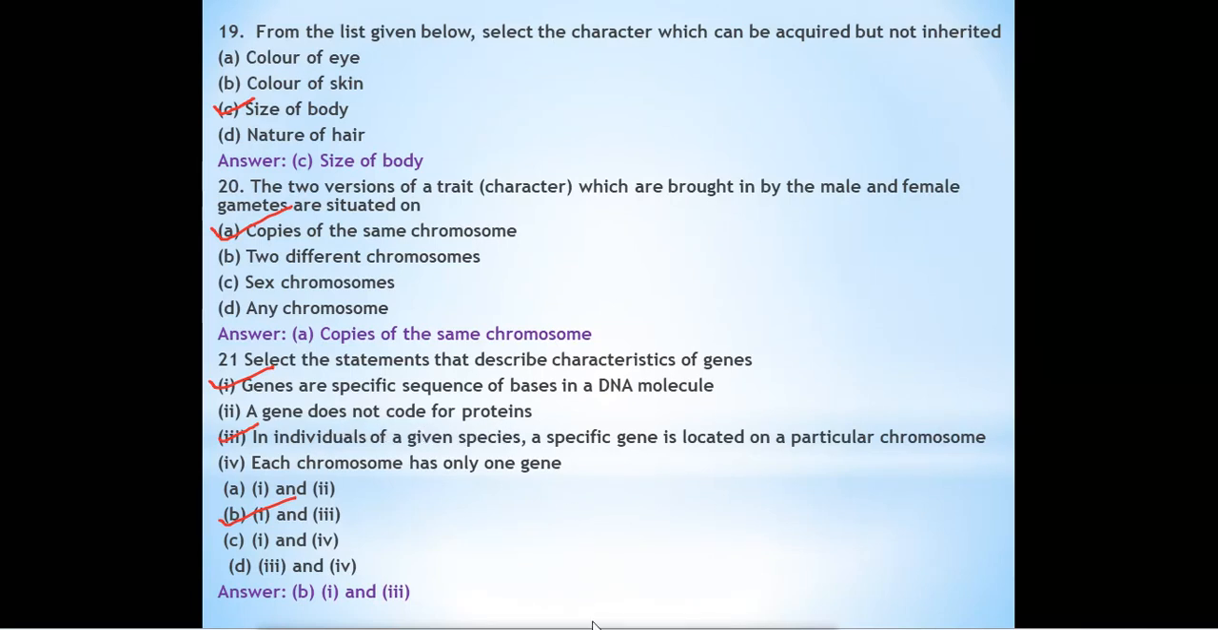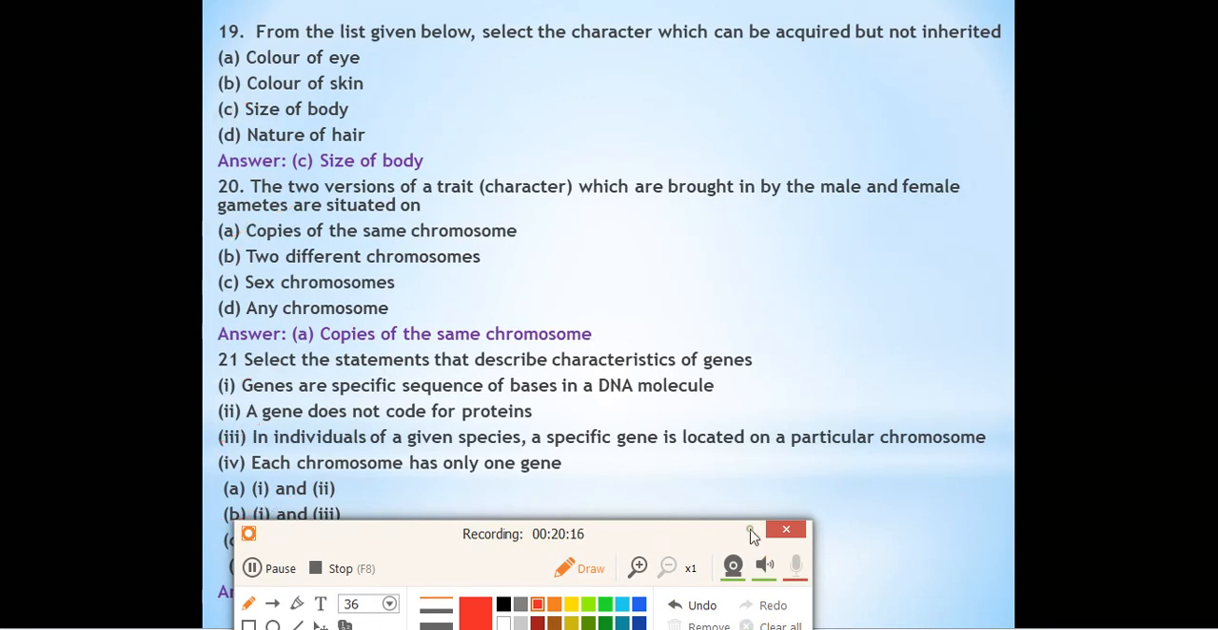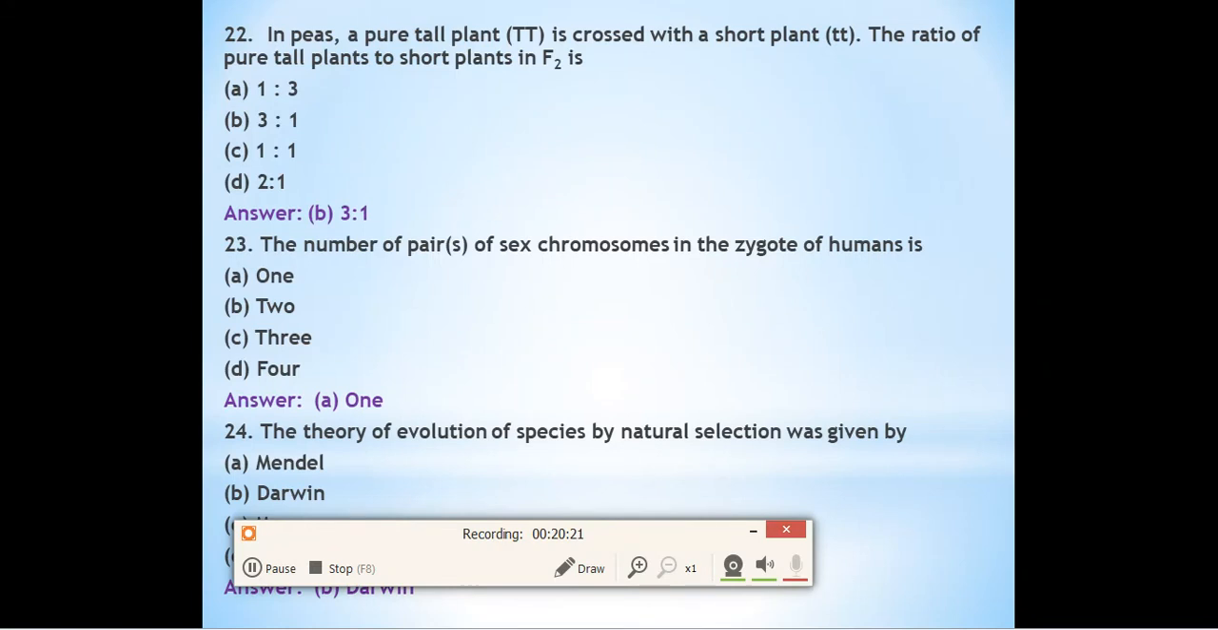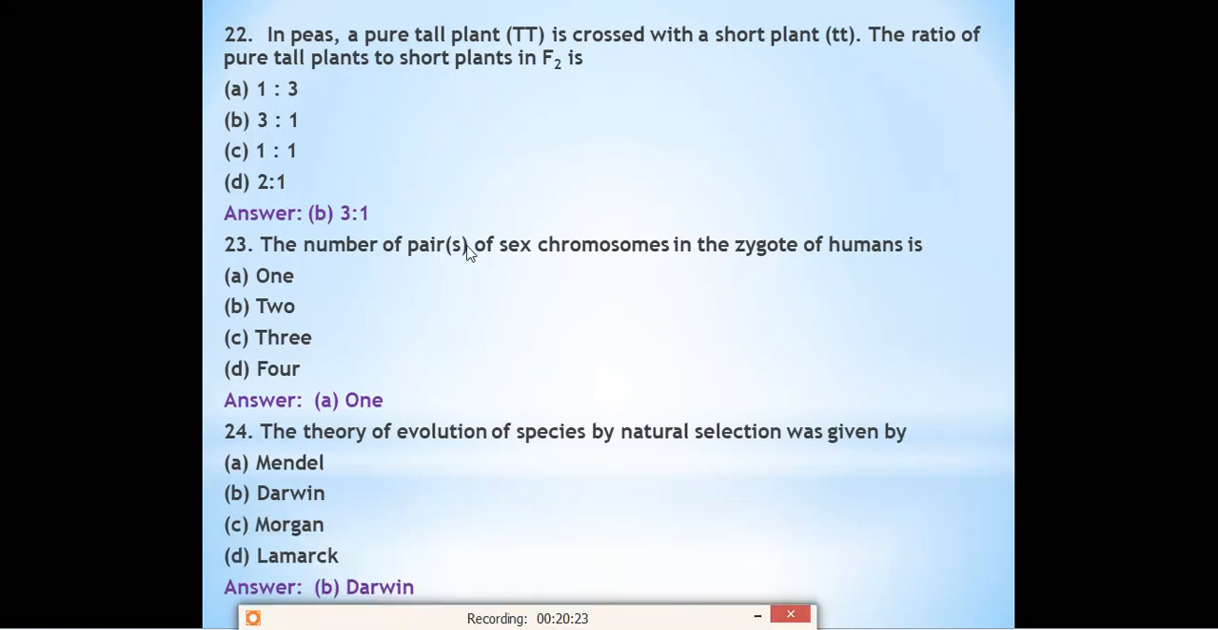Now, question number 22. In peas, a pure tall plant TT is crossed with a short plant tt. The ratio of the pure tall to the short plant in F2 is? In F1 generation all the plants will be tall, but in F2 generation what will be the ratio of the plants? So the ratio will be 3:1, 3 tall and 1 short plant. We have seen this in the monohybrid cross. If you draw the Punnett square, you will get this type of structure. 3 plants will be tall and 1 plant will be short.